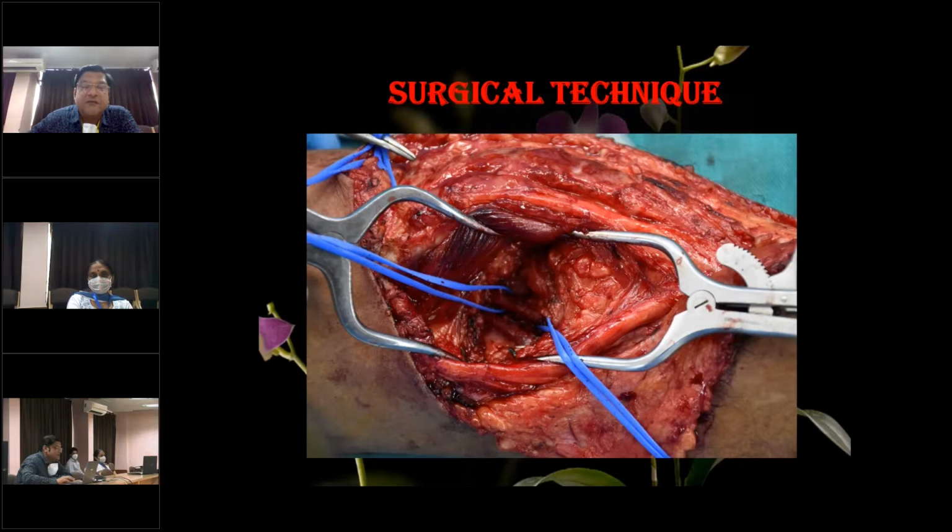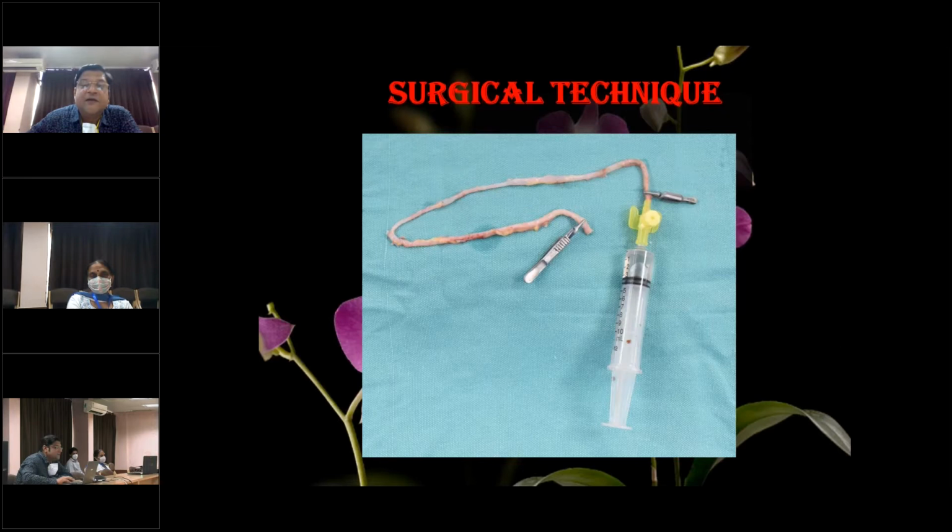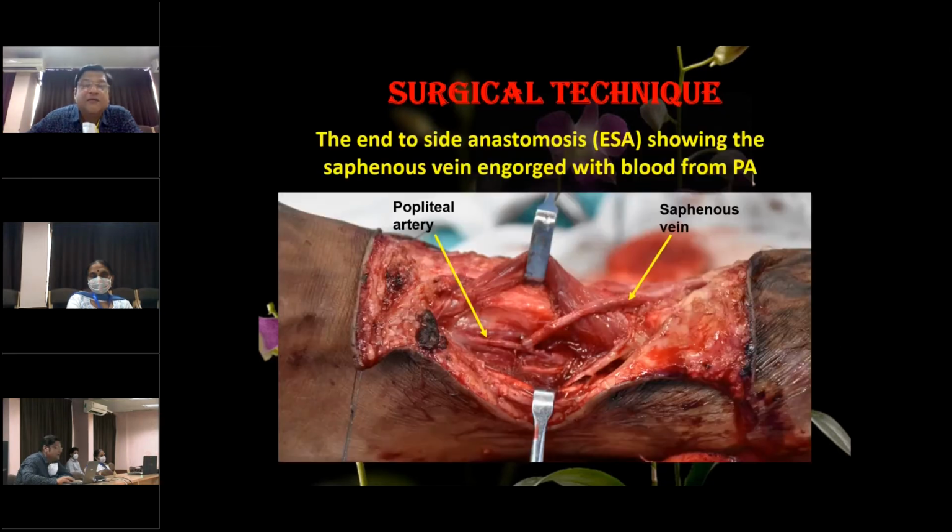You can see here some of the pictures, how the popliteal artery has been exposed and pulled by these stay sutures. And then this is the great saphenous vein which has been taken out, and this is the end-to-side anastomosis for this patient, showing the saphenous vein which is engorged with blood from the popliteal artery. This is the popliteal artery and this is the saphenous vein, the end-to-side anastomosis.